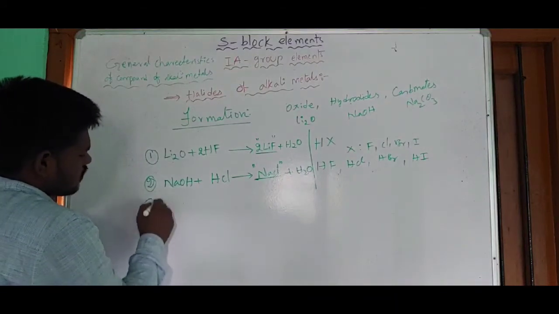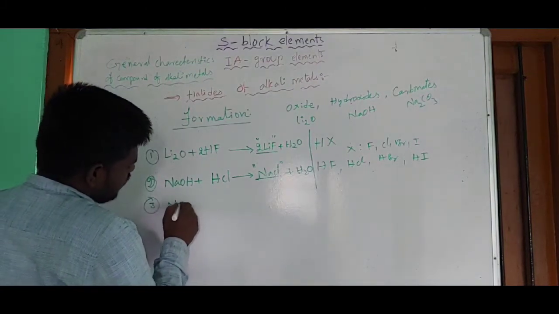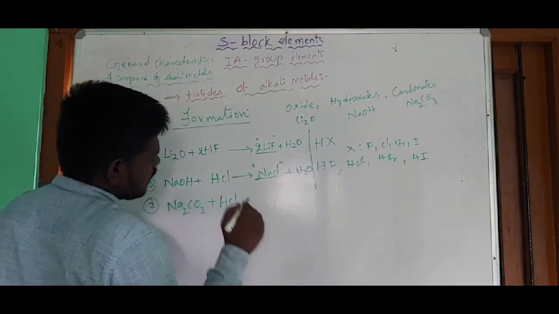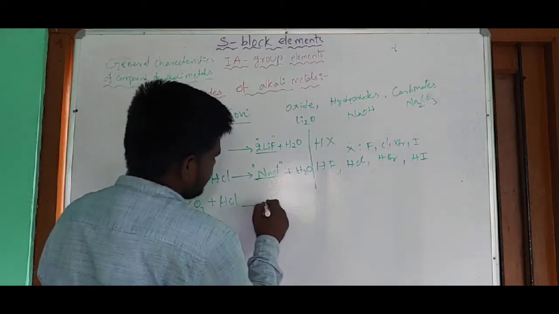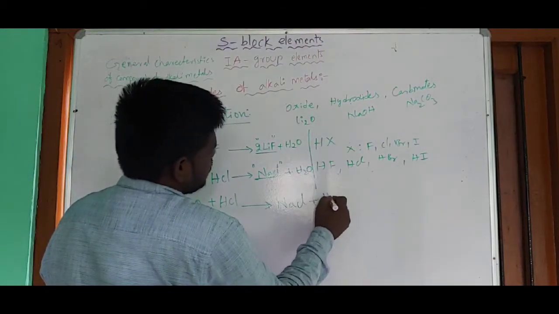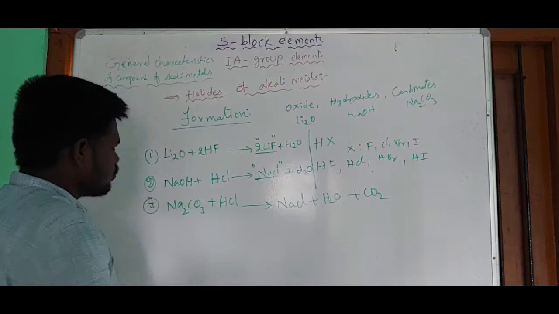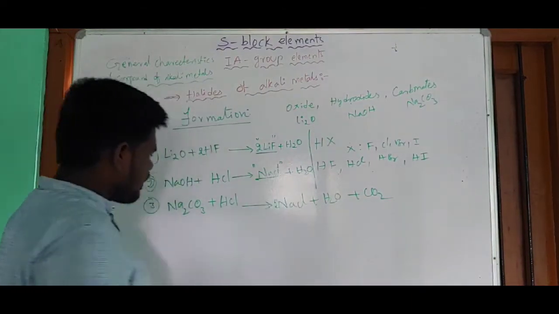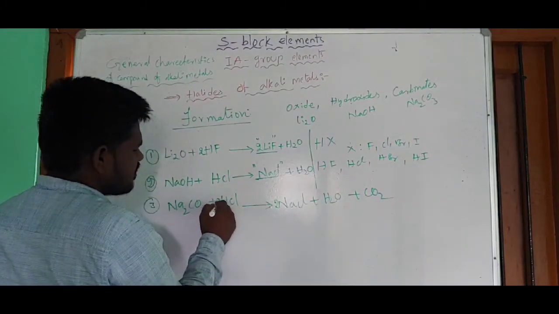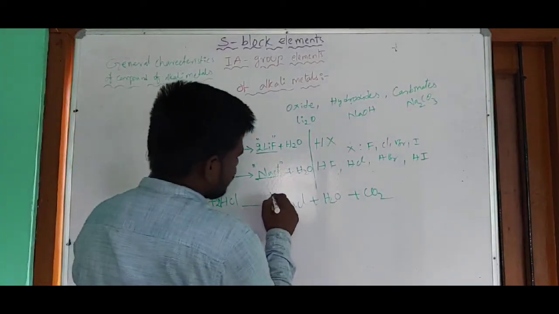And the next one, the third example, let me take a carbonate, sodium carbonate, Na2CO3. When it is treated with hydrochloric acid, HCl, you can get NaCl plus H2O plus CO2. So 2 sodiums are there, multiply NaCl by 2, and the hydrogens, 2 present here, multiply HCl by 2. So now this is a balanced equation. So right, this is our desired product.